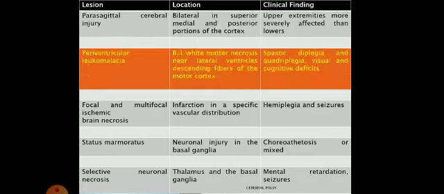Clear? Okay, second and most common clinical presentation is periventricular leukomalacia. Many times it will be written in the case paper as PVL. PVL means periventricular leukomalacia. If you see the MRI of this baby, there will be ventricles, the lateral ventricles, and surrounding these ventricles you can see the damage.